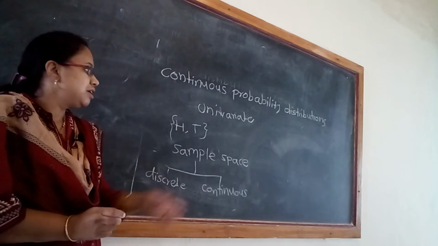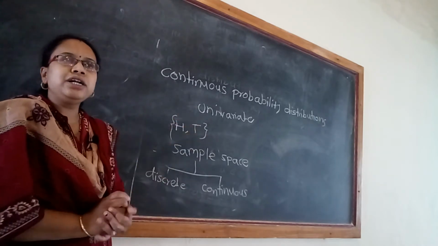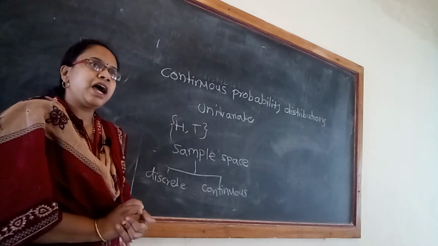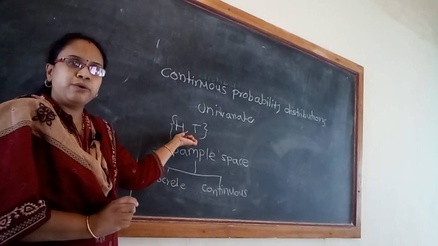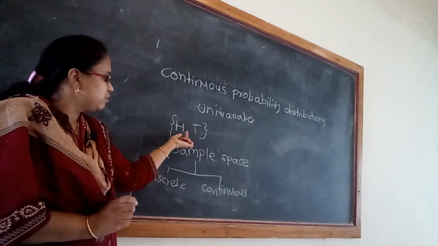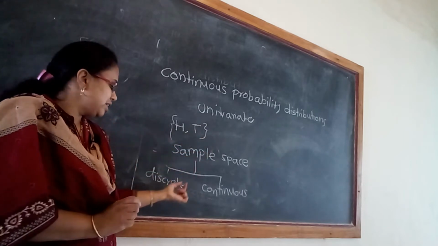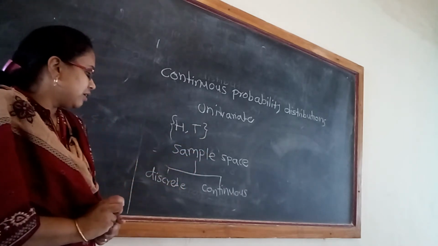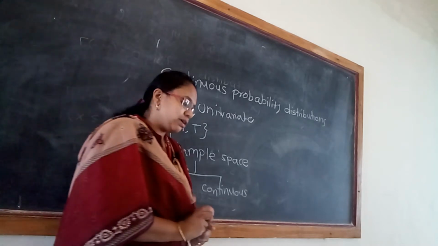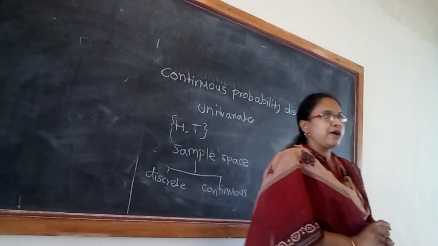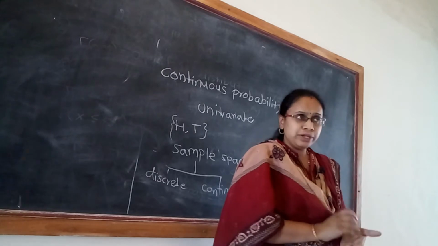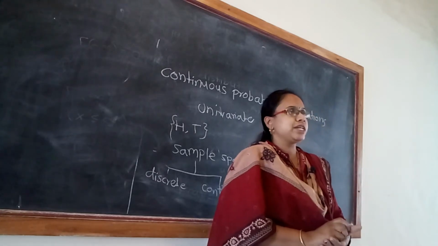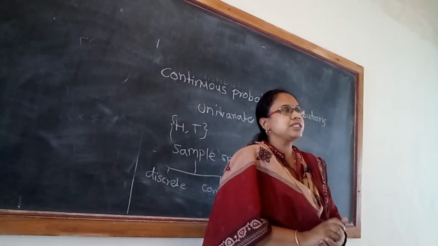For example, while tossing a coin we have a countable number of points; we can count them as 1 and 2. Also, we may have countably infinite points, for example the number of stars in the sky.